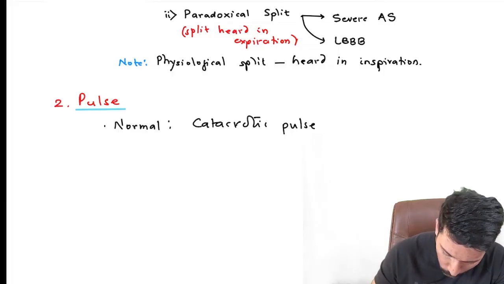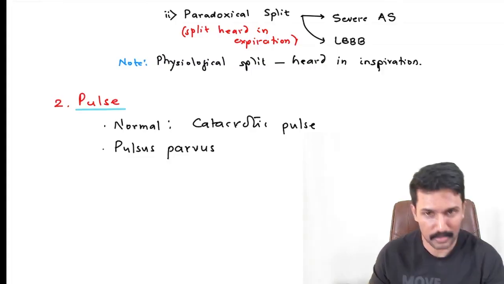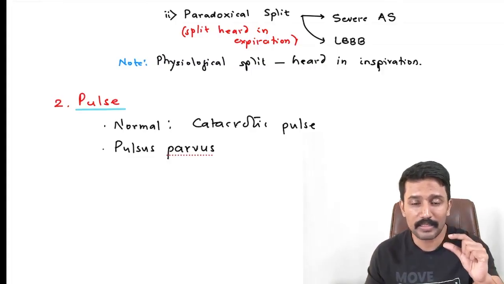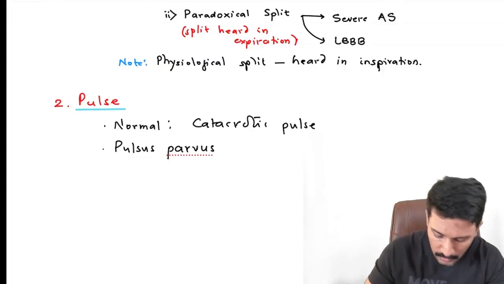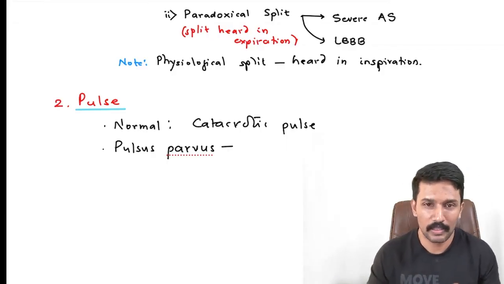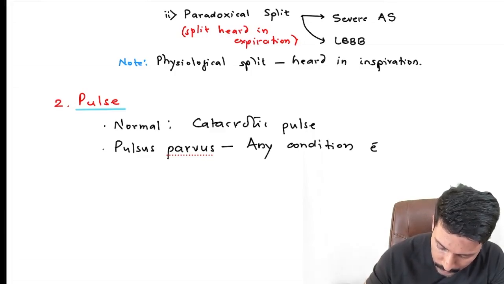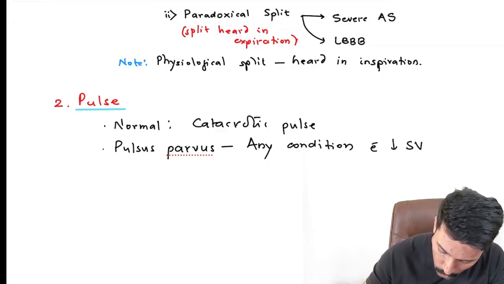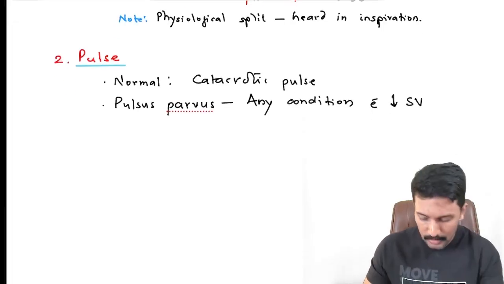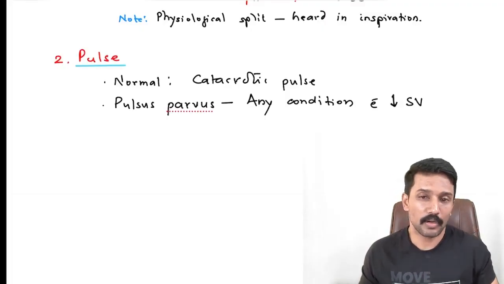Then they will ask you, where do you get this pulsus parvus? Pulsus parvus means a small volume pulse. Whenever the stroke volume is less, the pulse peak or amplitude becomes small. So small peak or small volume pulse or small amplitude pulse is what we call pulsus parvus, right? So it is seen in any condition with low cardiac output or low stroke volume, any condition with decreased stroke volume.